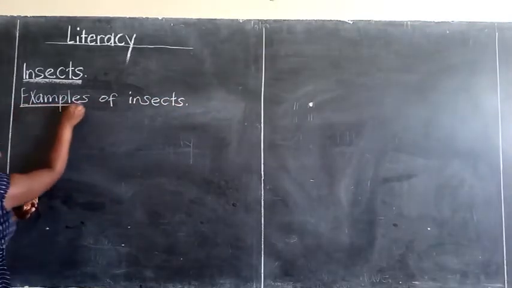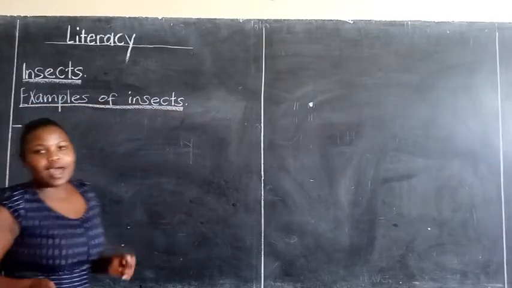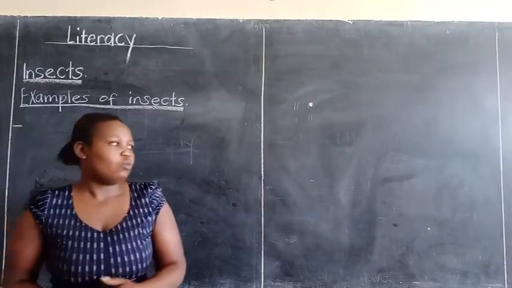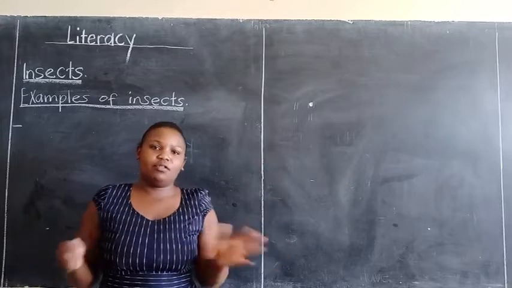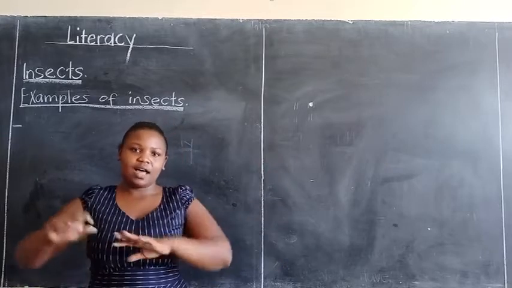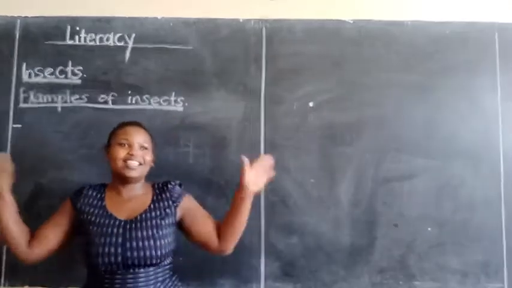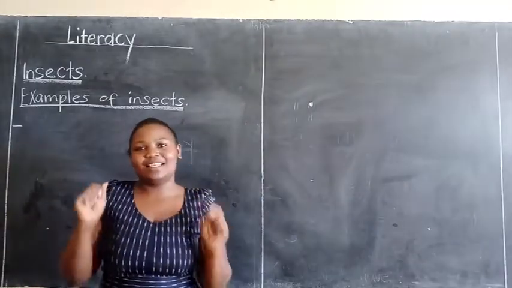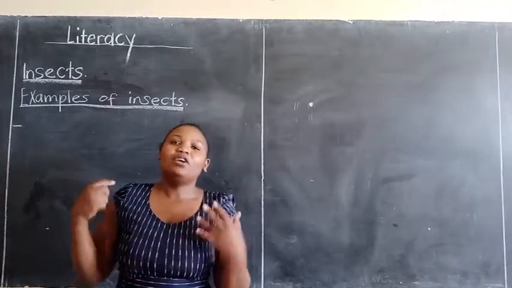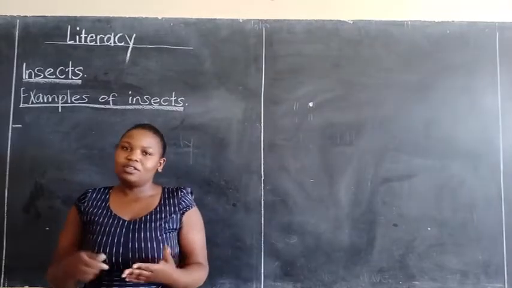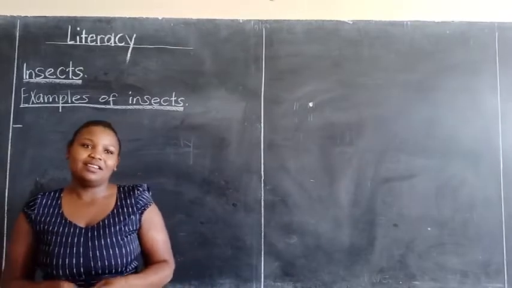So can you look around your home? Look around your home and see what kind of insects are flying around the environment you are living in, outside there. So there is one insect which has some good colors. Yellow, it can be green, but the commonest color is yellow. Which insect is that? We call it butterfly.